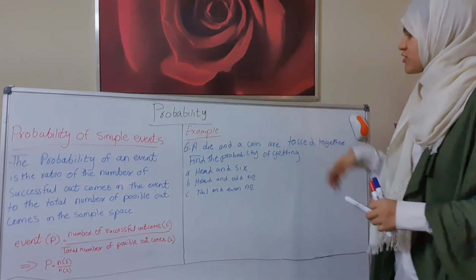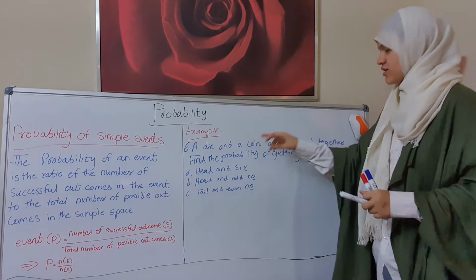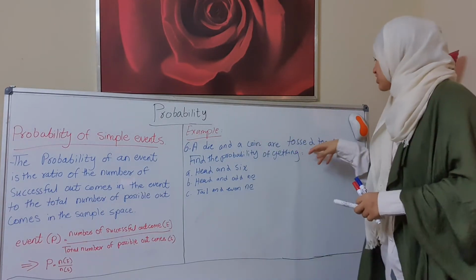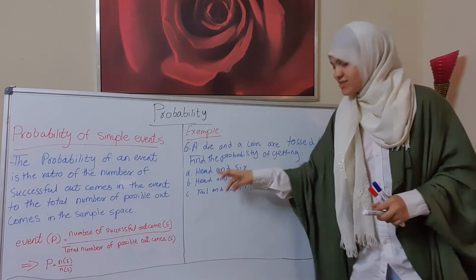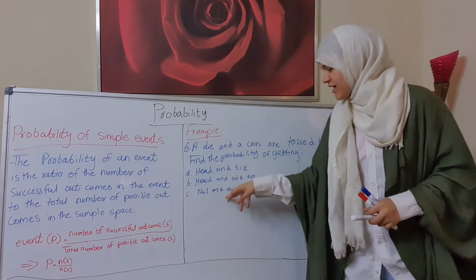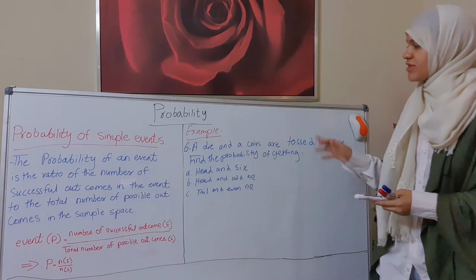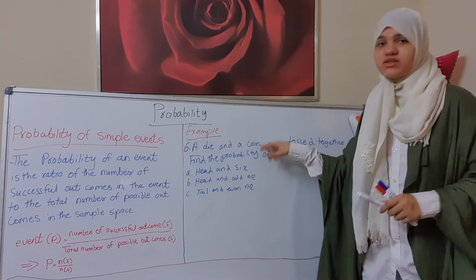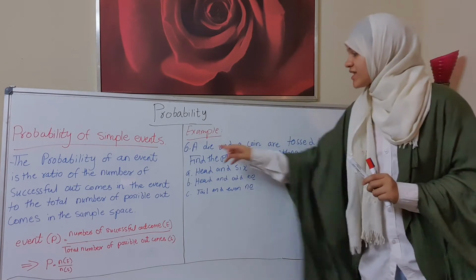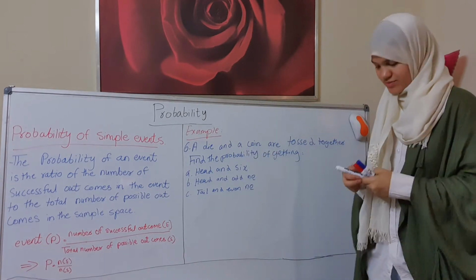Now let's continue with question number 6. A die and a coin are tossed together. Find the probability of getting head and 6, head and odd number, tail and even number. First of all, we'll make a table which has one die and one coin. One coin means head and tail. One die means 1 up to 6.